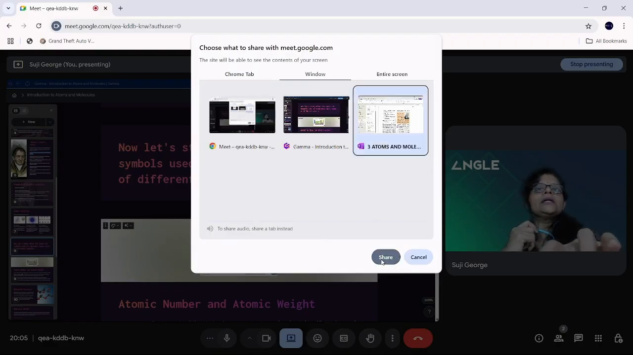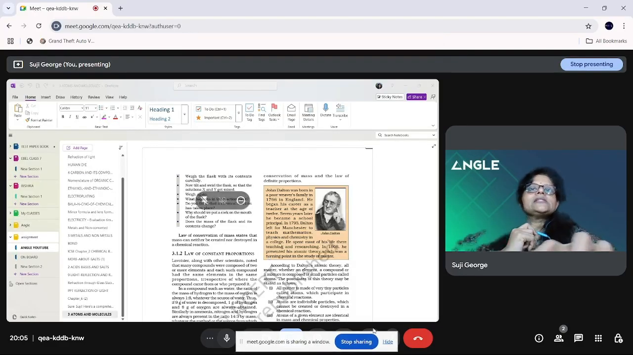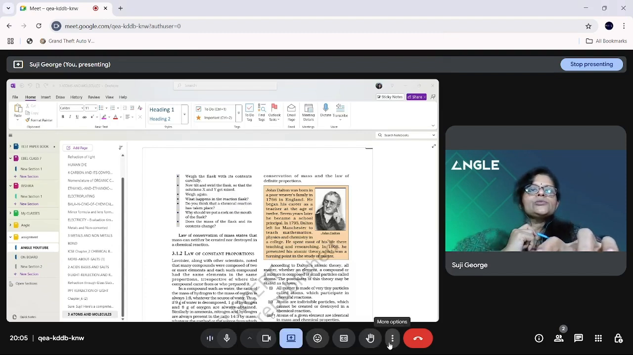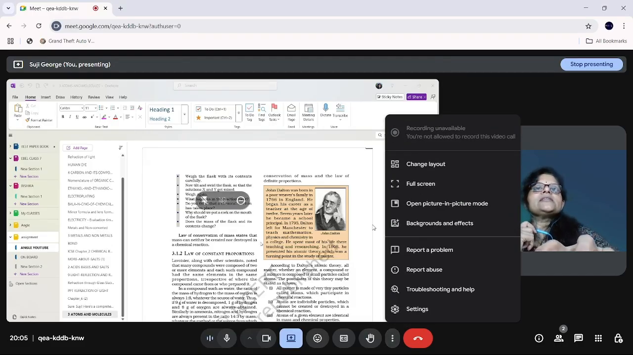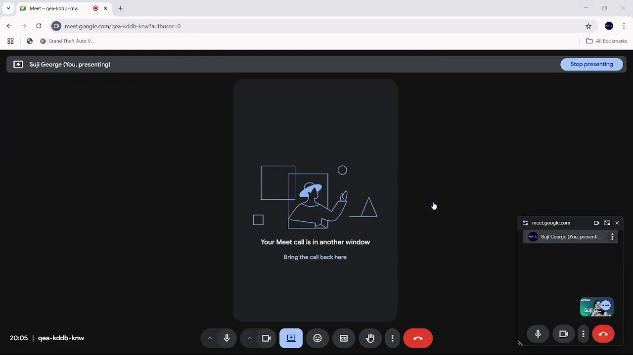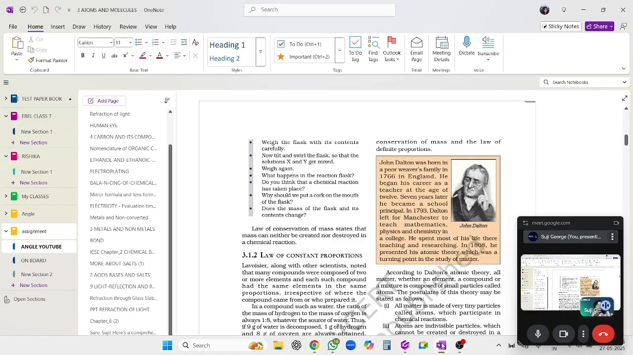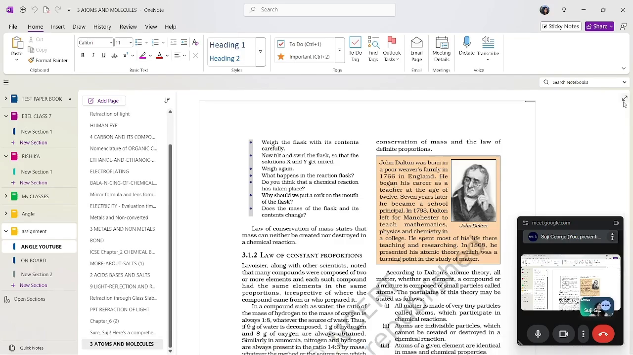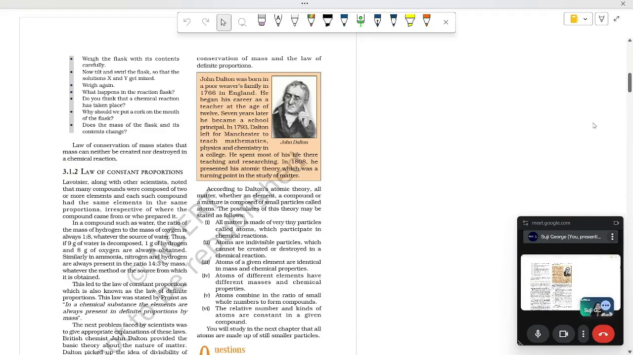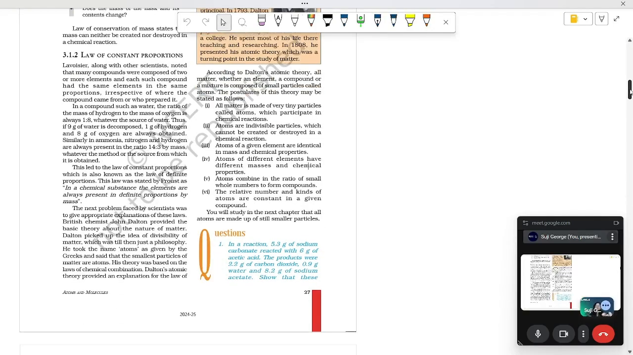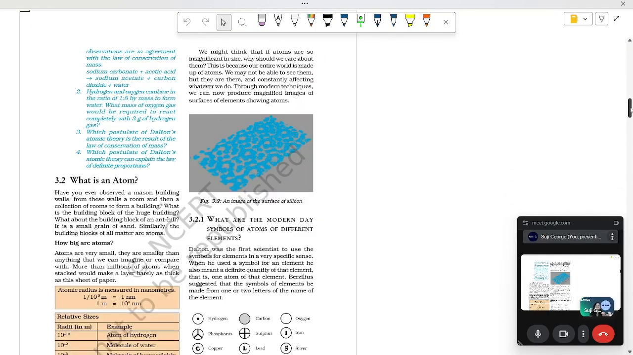Okay, now let's move on, we'll take our textbook. There we have given the laws of chemical combination, Dalton's law, and all those things, and we have already learned about it. Now, what is an atom? So here you can see, maybe you already know, no?